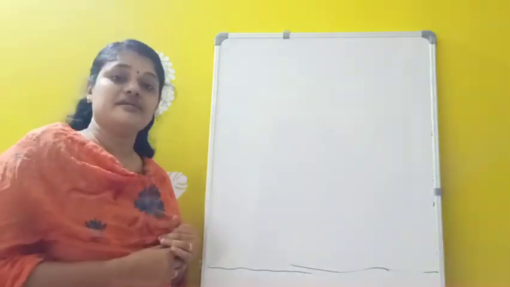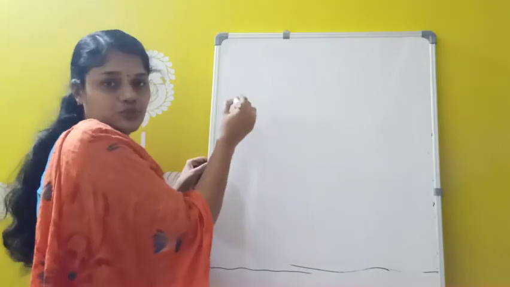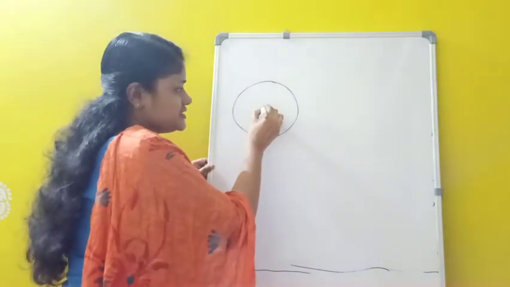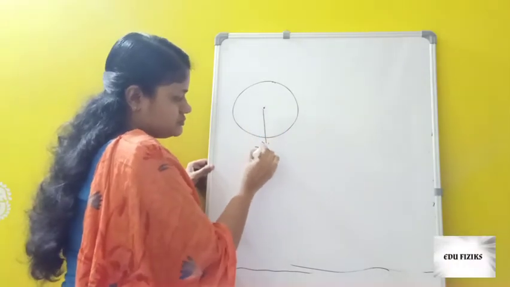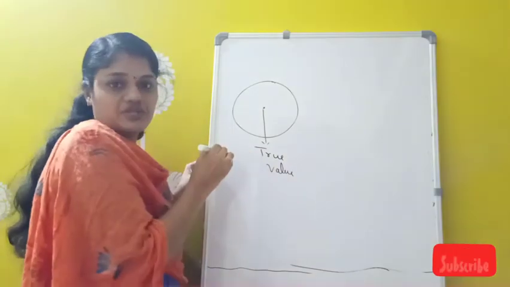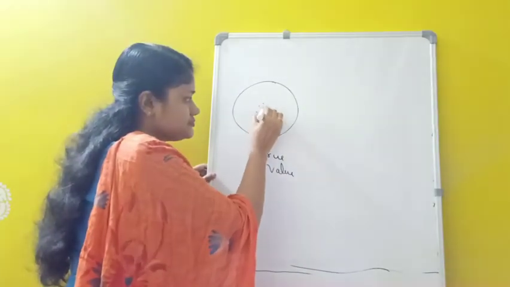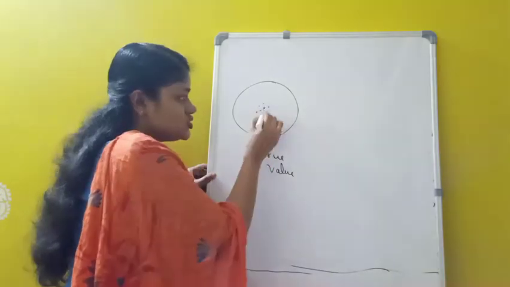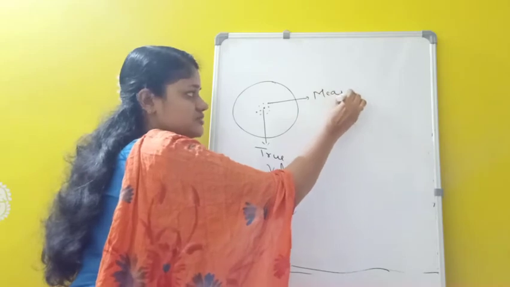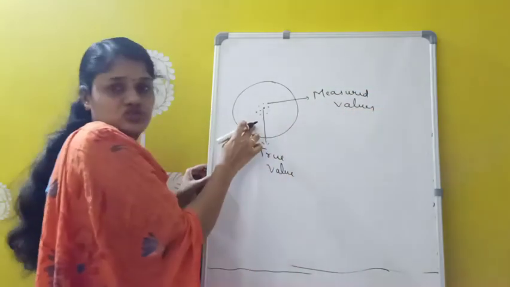Okay. Next is diagrammatic representation of precision and accuracy. Suppose we have a true value. So this is the true value, and we have the measured values like this. So here these measured values are close to the true value.